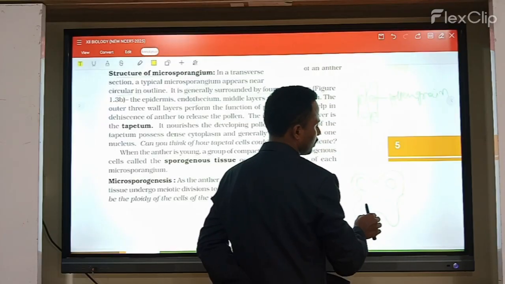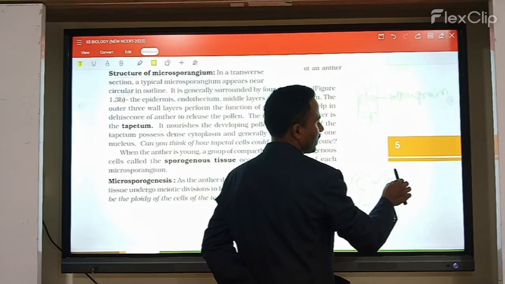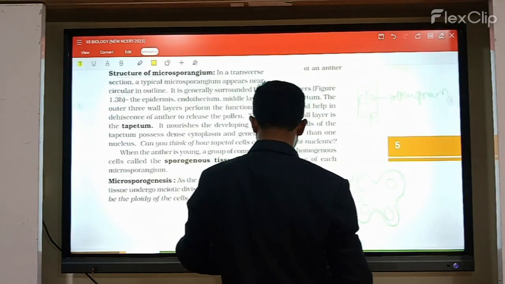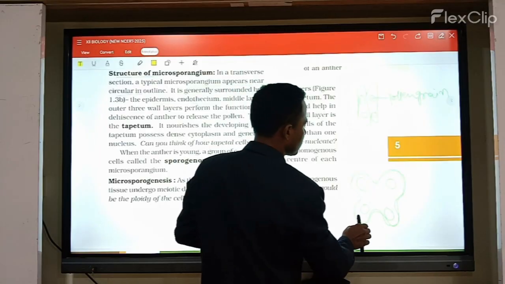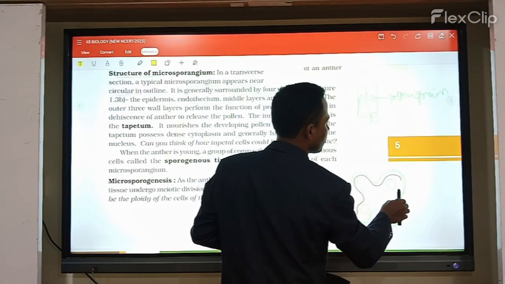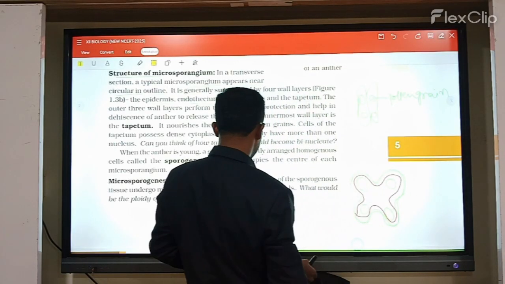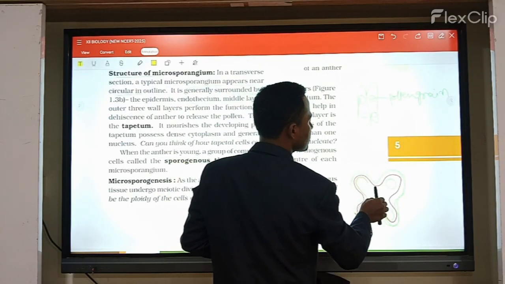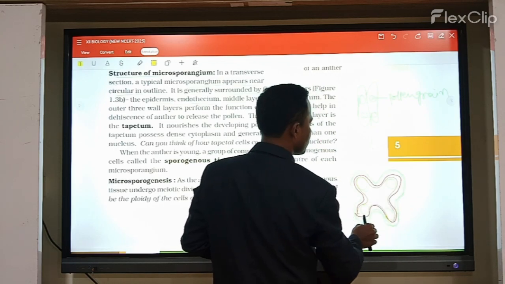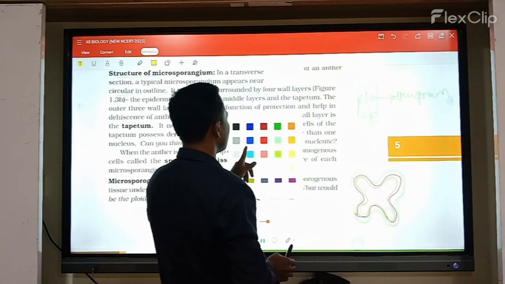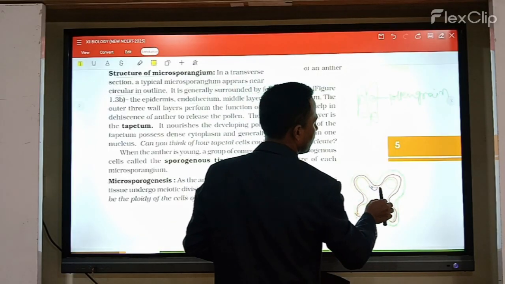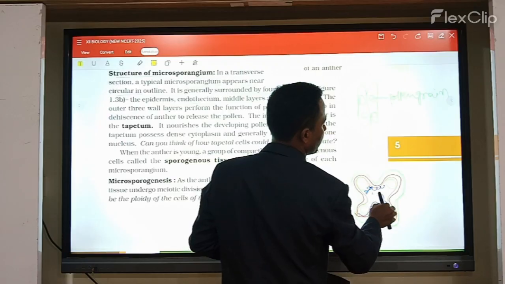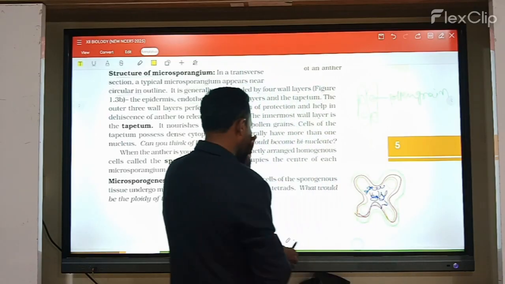Four layers are noticed. The outermost layer is called the epidermis, and the second layer is the endothecium layer. The third one is the middle layers, and the last layer is the tapetum layer. It is a nutritive layer, the tapetum layer.